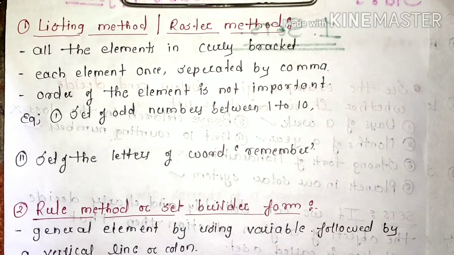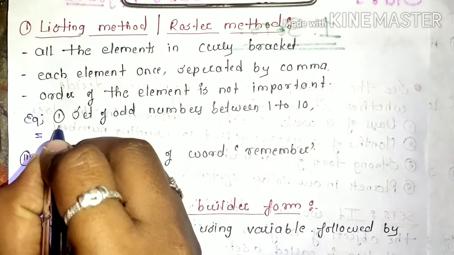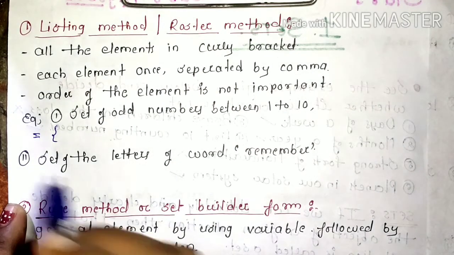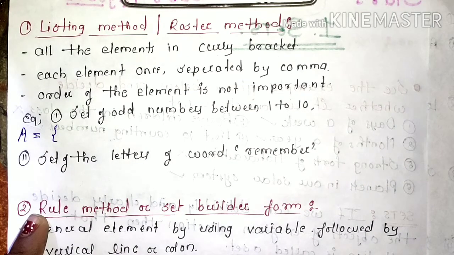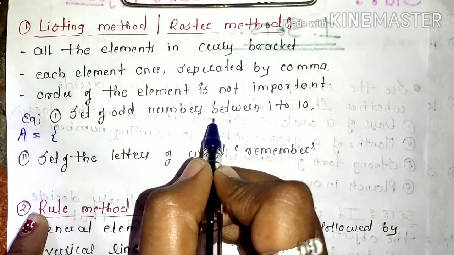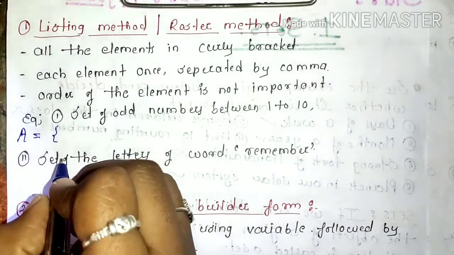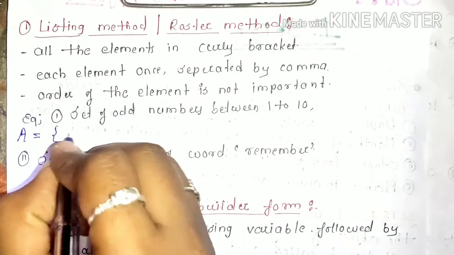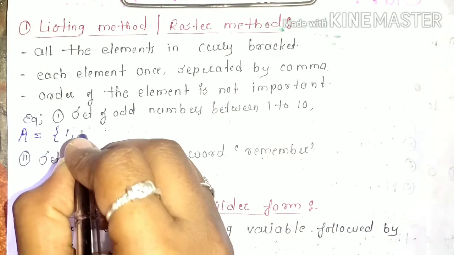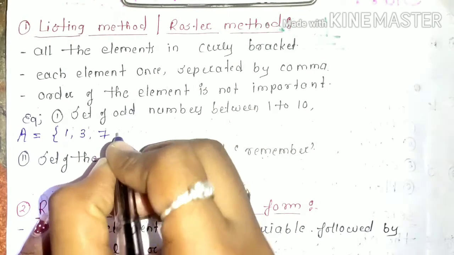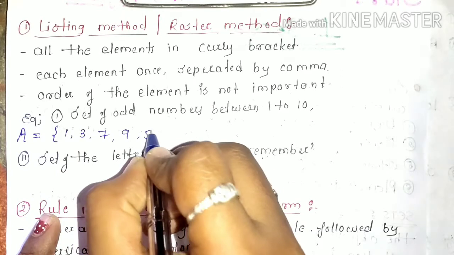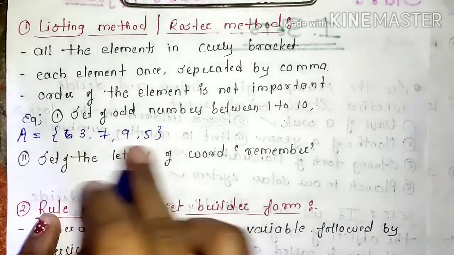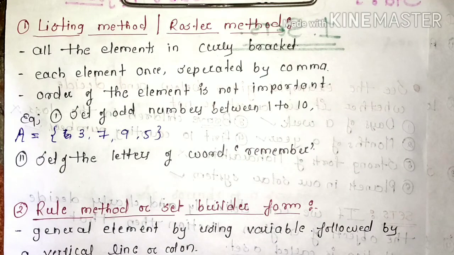Suppose for example I have the set of all odd numbers between 1 to 10. So we have to give the curly bracket. First of all we give the name of the set, that is capital A, then curly bracket. Set of odd numbers between 1 to 10: we write 1, 3, 7 and 9, again 5. These are the set of odd numbers from 1 to 10.